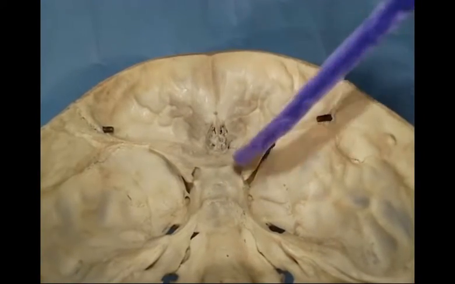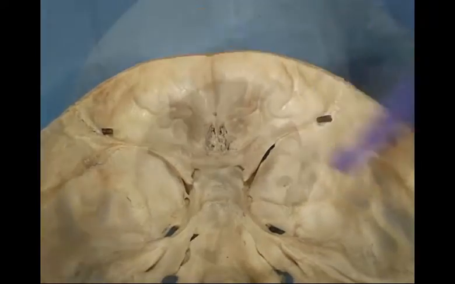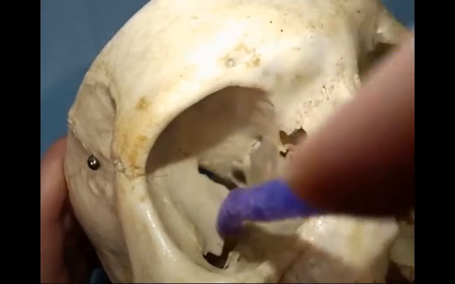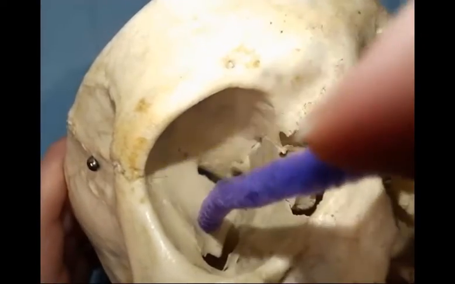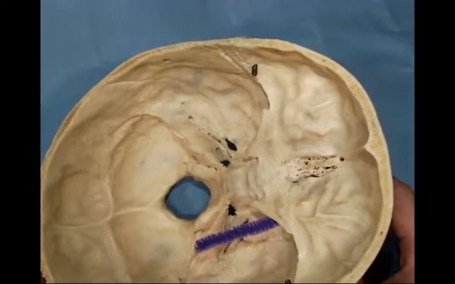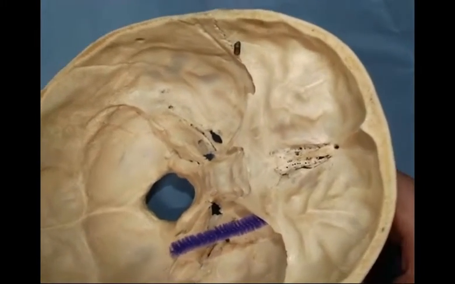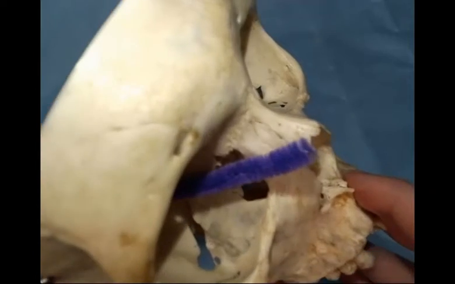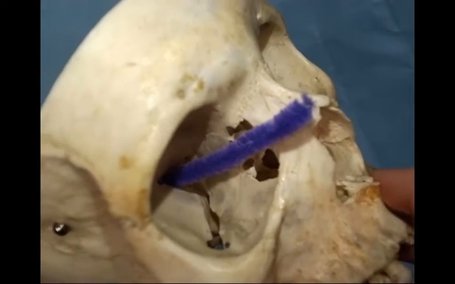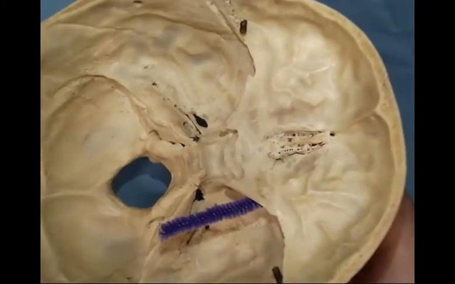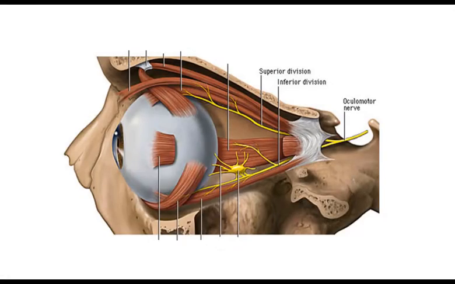Seen here in the superior view of the skull, and here in the anterior view of the orbit. The oculomotor nerve traverses the superior orbital fissure to end up in the orbit of the eye. In the fissure, the nerve divides into a superior division and an inferior division.